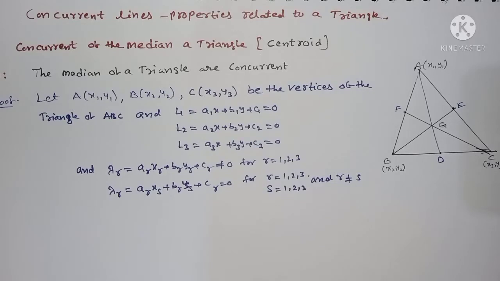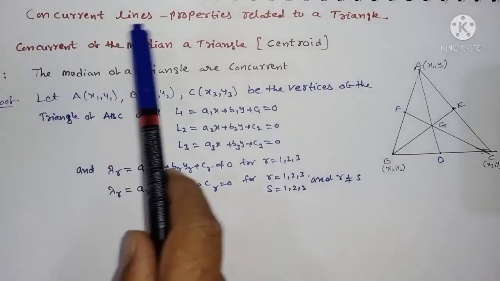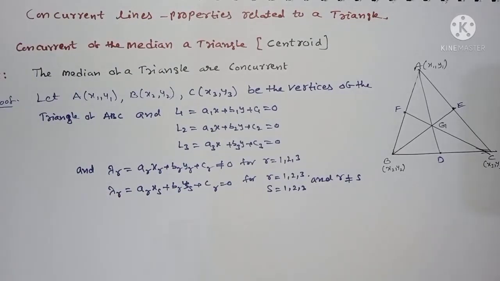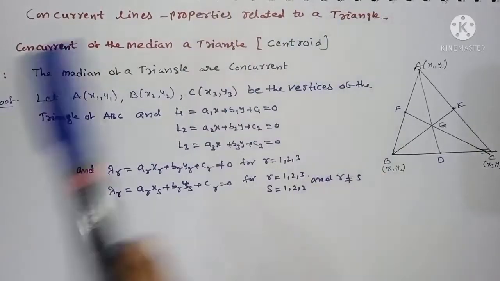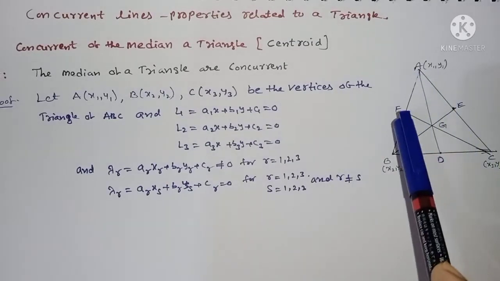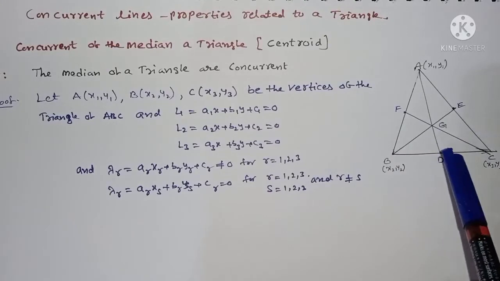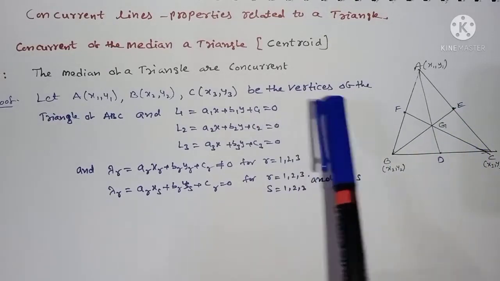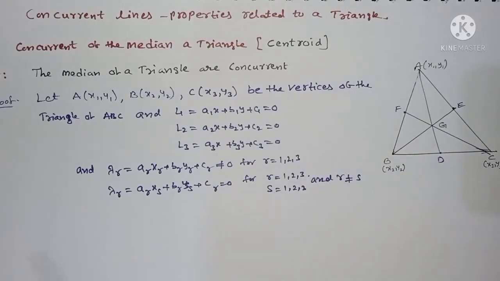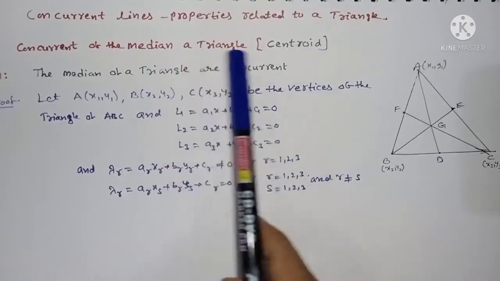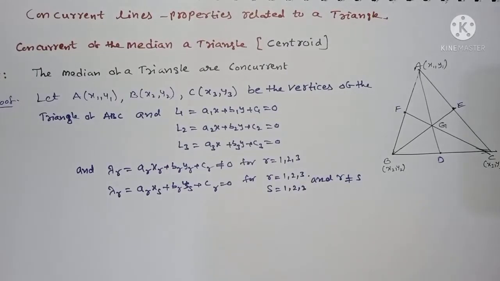Okay. First, concurrent lines means 3 or 4 lines meet at one point. Properties related to the triangle: if it is a triangle, we have 3 sides or 3 lines. Depending on the properties, we have the theorems here. The first one is the concurrency of the medians of a triangle, that is called the centroid. The medians of a triangle are concurrent.